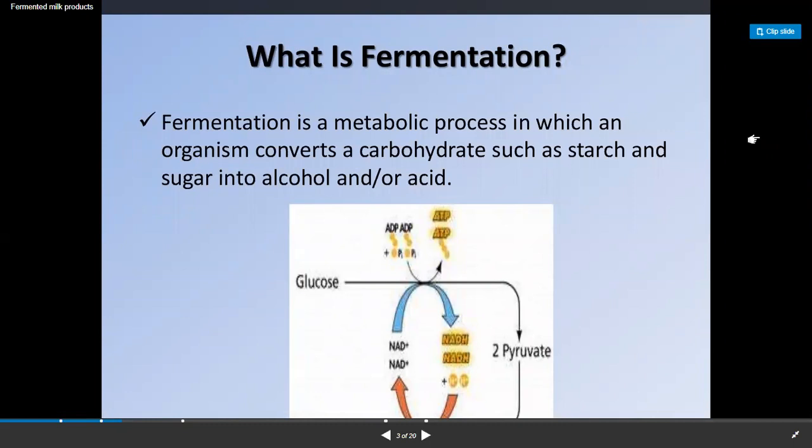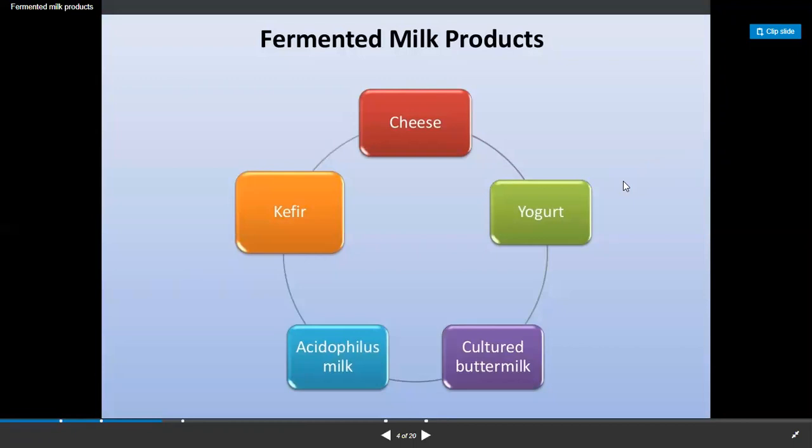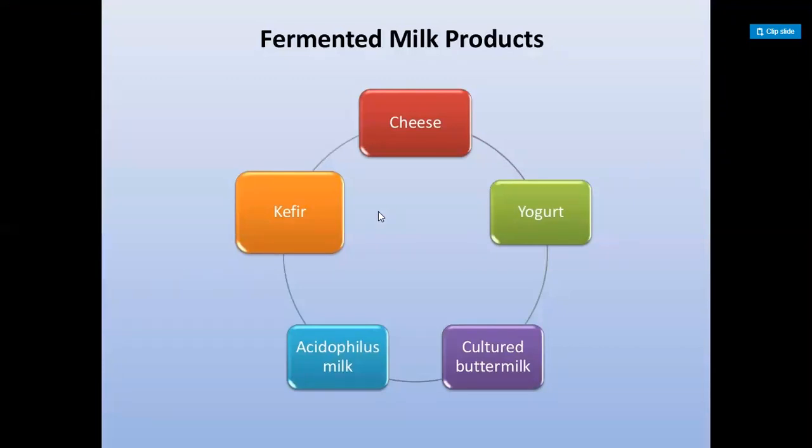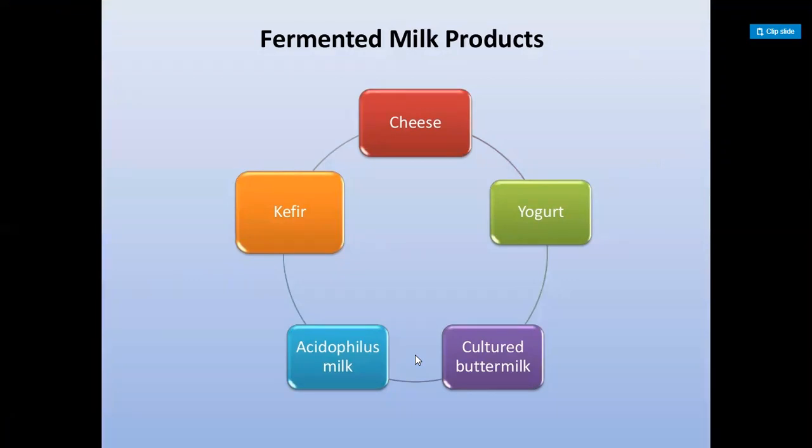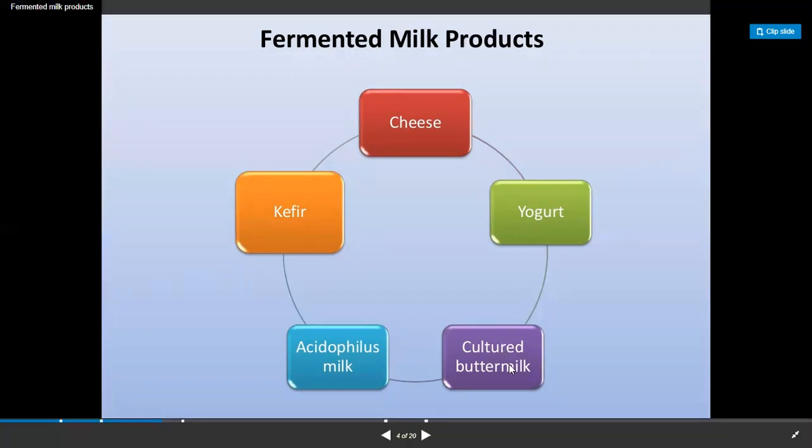Fermentation is the process by which an organism converts carbohydrate into alcohol. By the fermentation process, different products can be produced from milk, including kefir, cheese, yogurt, buttermilk, and acidophilus milk. One more example is curd. Curd is also a product which is produced by lactic acid bacteria.